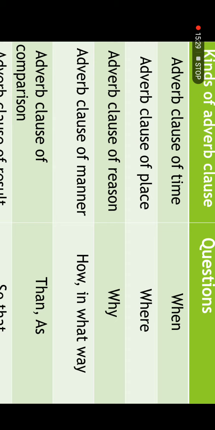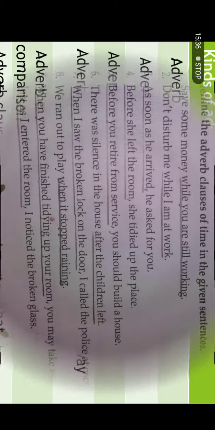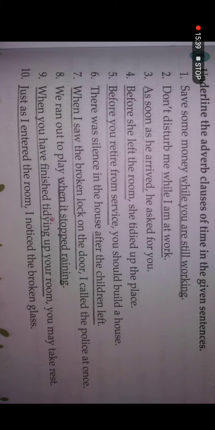If there is some confusion, you can discuss it with me after the lesson. Now we will do our exercise. You can find this exercise on book page number 109, part F. Underline the adverb clauses of time in the given sentences.